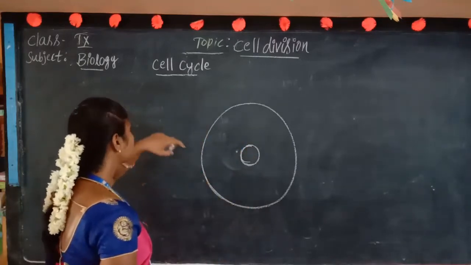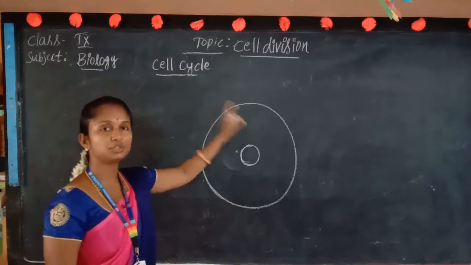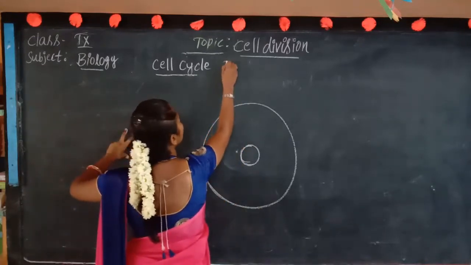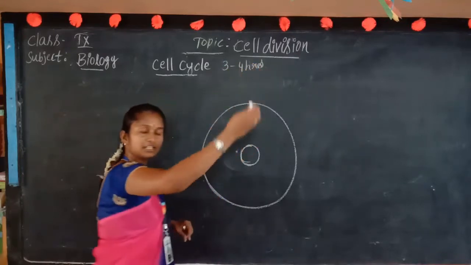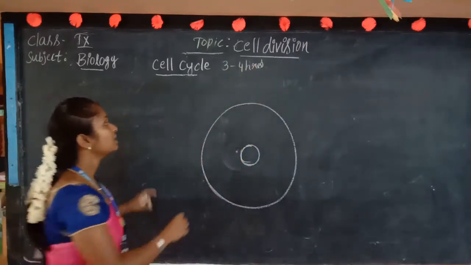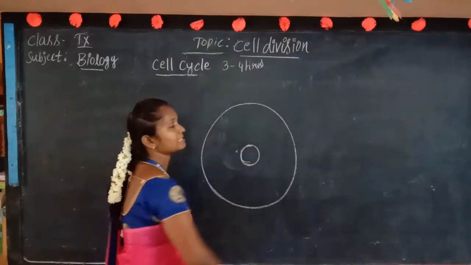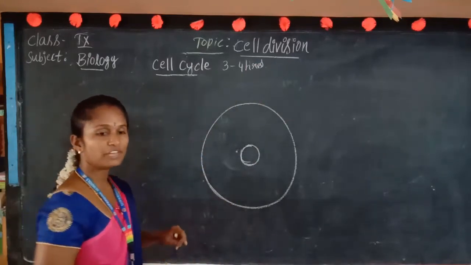In this cell cycle, if the cell wants to divide from 1 to 2, the cell cycle will take 3 to 4 hours. If one cell wants to divide into 2, it will take 3 to 4 hours. In those 3 to 4 hours, what steps are going to happen? We will see now.